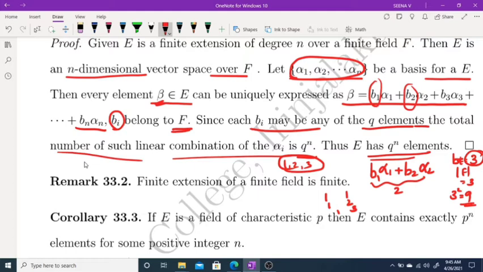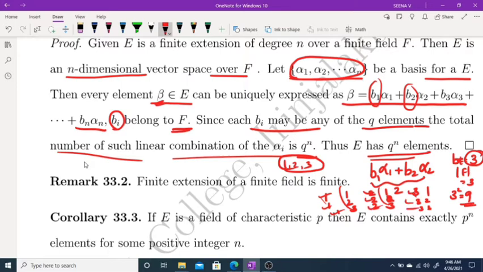The second part: b1 is 2 with b2 equal to 1, 2, 3. The third part: b1 is 3 with b2 equal to 1, 2, 3. So the total possibilities are 1, 2, 3, 4, 5, 6, 7, 8, 9.